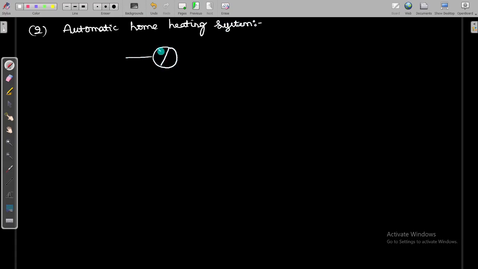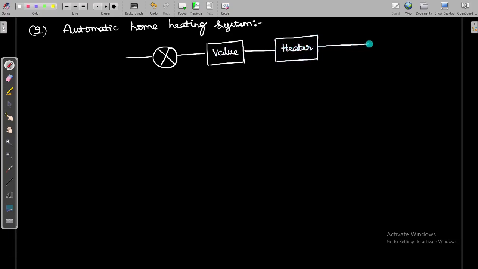The temperature sensor is acting as the feedback element. You will have a controlled valve, the heater is controlled by the valve, and the output is the house temperature.